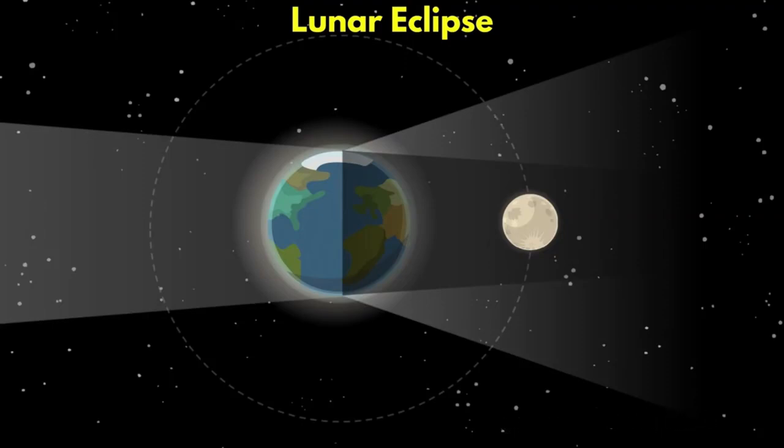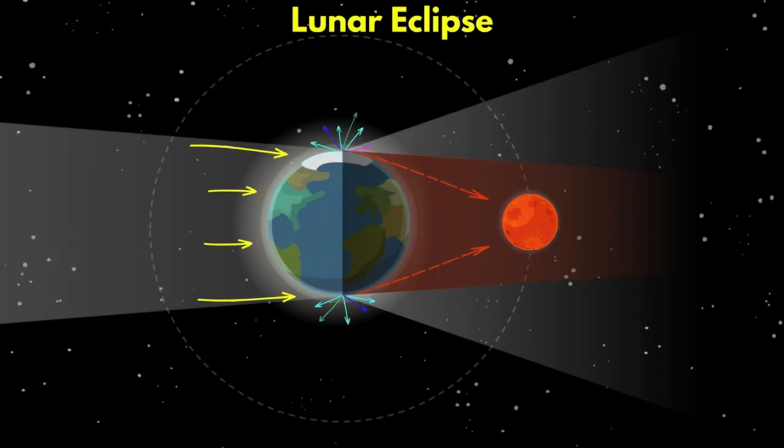When the sunlight passes through the earth's atmosphere, the particles in the atmosphere only allow red light to pass through, which is then refracted towards the moon, giving it a reddish color. So it is often called a blood moon.